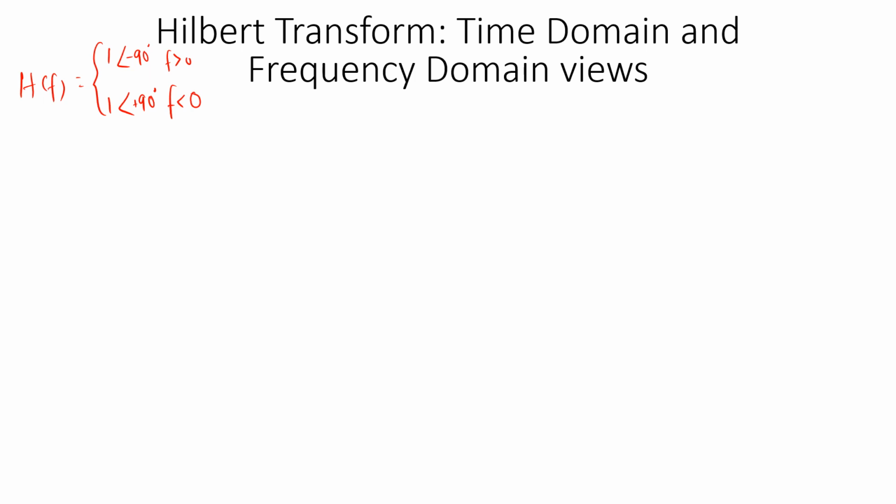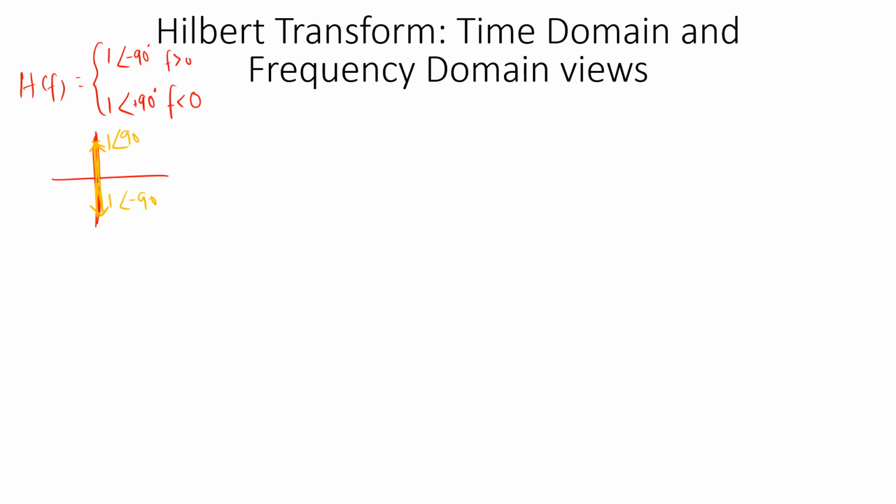If you consider this 1 angle 90 degrees as a phasor, it's a complex quantity, so I can represent it in the complex plane. Its magnitude is 1 and angle is 90 degrees, so it will be somewhere here. One angle plus 90 will be this, and one angle minus 90 will be this.